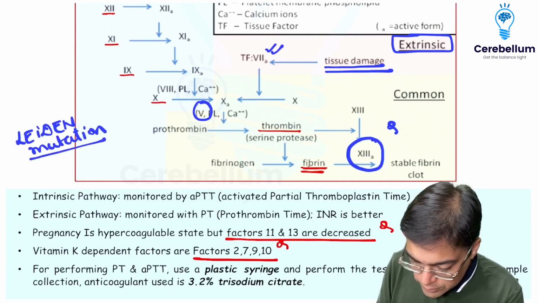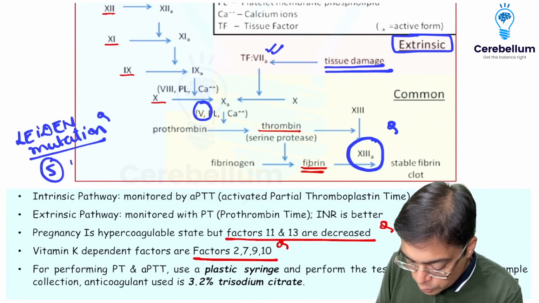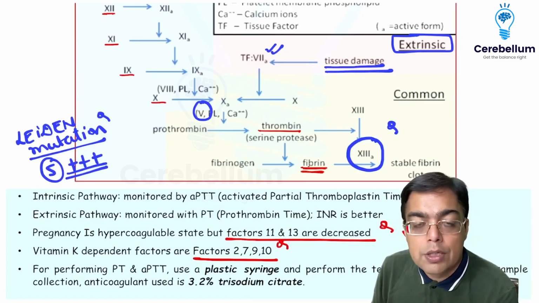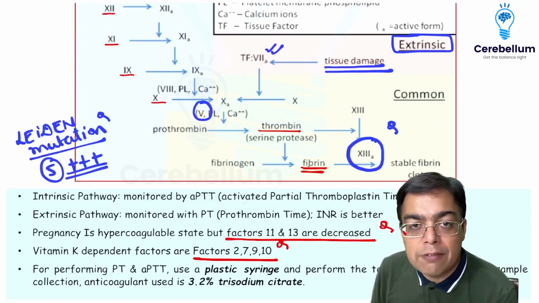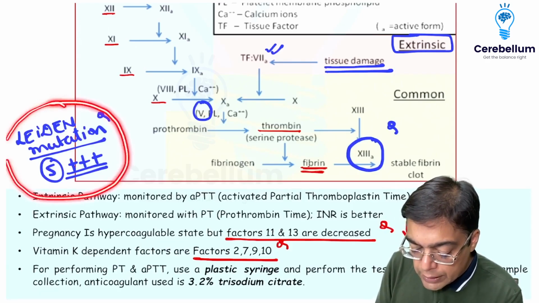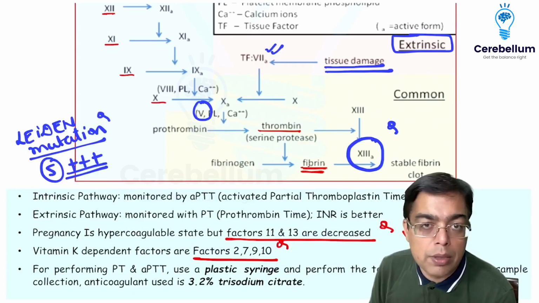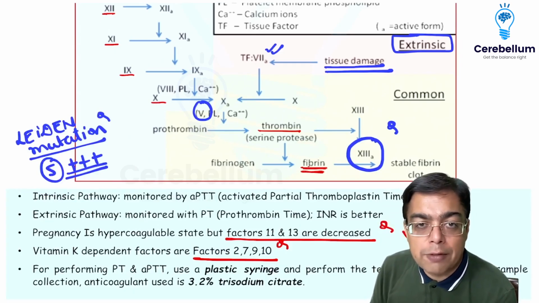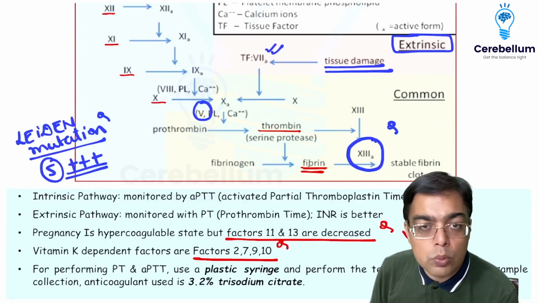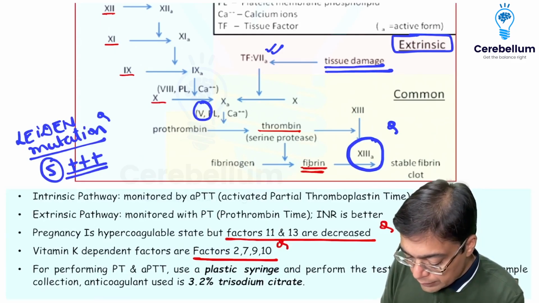The moment we are thinking in terms of something like Leiden's mutation, that's important because now factor 5 is going to be responsible for acting as a very strong pro-coagulant factor. So, during Leiden's mutation, factor 5 is not going to be under the inhibitory control of protein C and protein S, and therefore, the Leiden's mutation, please mark my words, is the most common inheritable cause of hypercoagulability. It's the commonest inheritable cause of hypercoagulability. They may ask you what's the reason, because at the 506 position, there is a replacement of arginine by glutamine in this situation.